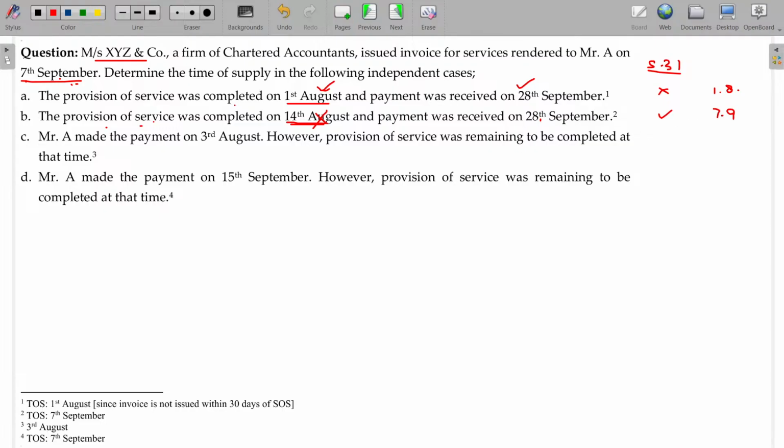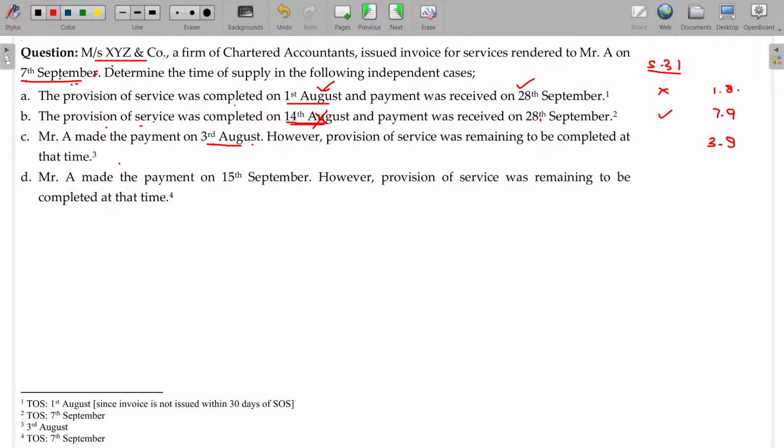7th September. Mr. A made payment on 3rd August. However, the provision of service was remaining to be completed at that time. So provision is not yet completed. So the invoice is raised on 7th September. The invoice date and the payment date, between these two, whichever is earlier, will be taken.